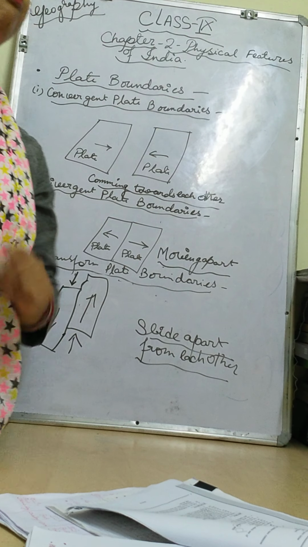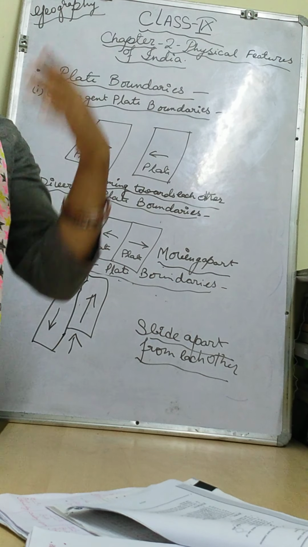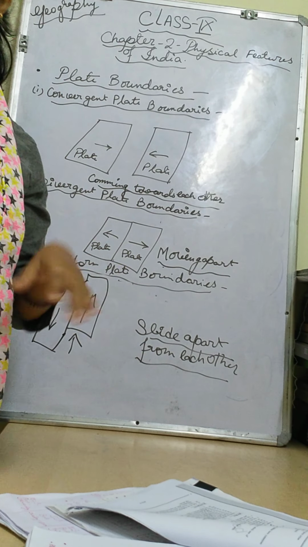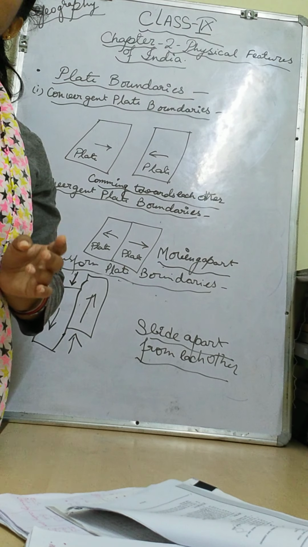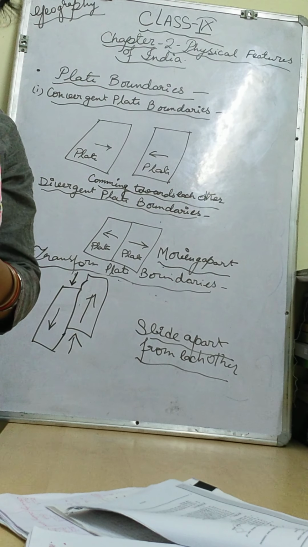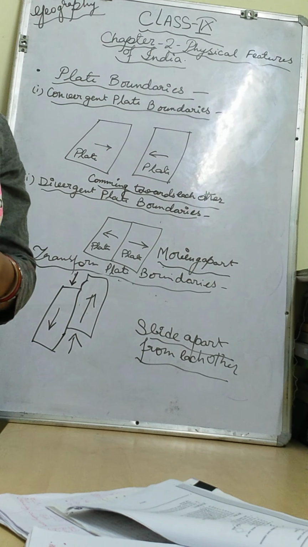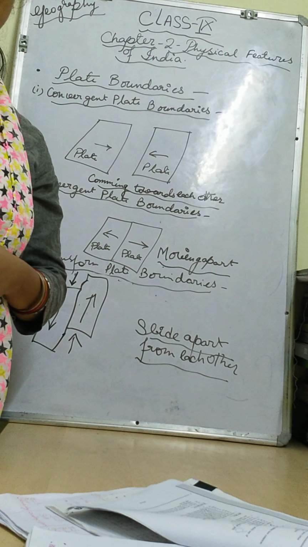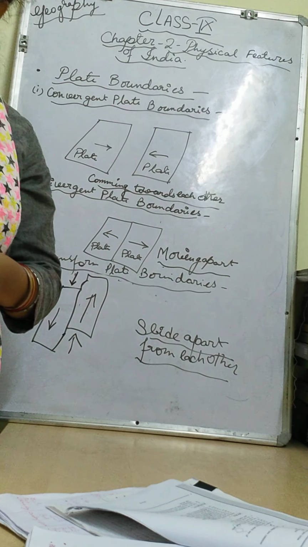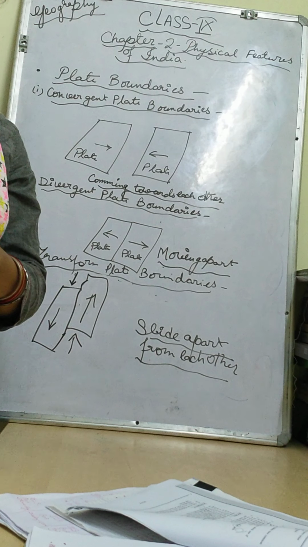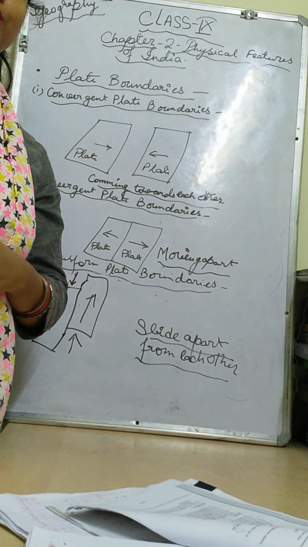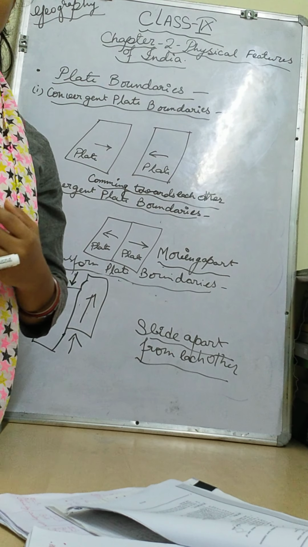Next we have very fertile land between the Himalayan mountains and the peninsular plateau, which is called the northern plains. Next, we have long coastlines, the eastern coastal plains and western coastal plains. We have groups of islands on our western side and eastern side. In the west we have the Lakshadweep group of islands. In the east we have the Andaman and Nicobar Islands. So much variation we can see here.